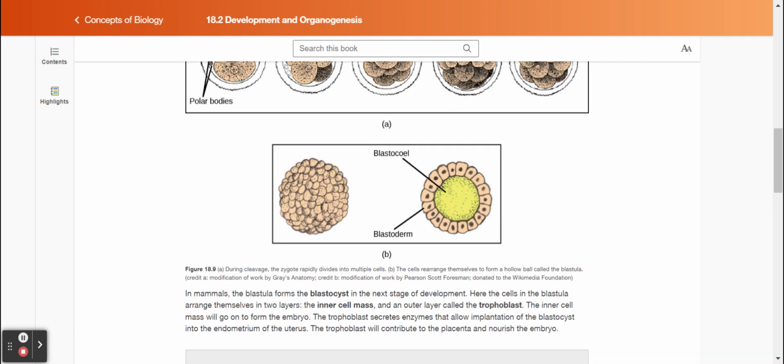In mammals, the blastula forms the blastocyst in the next stage of development. Here, the cells in the blastula arrange themselves in two layers, the inner cell mass and an outer cell layer called the trophoblast. The inner cell mass will go on to form the embryo. The trophoblast secretes enzymes that allow implantation of the blastocyst into the endometrium of the uterus. The trophoblast will contribute to the placenta and nourish the embryo.